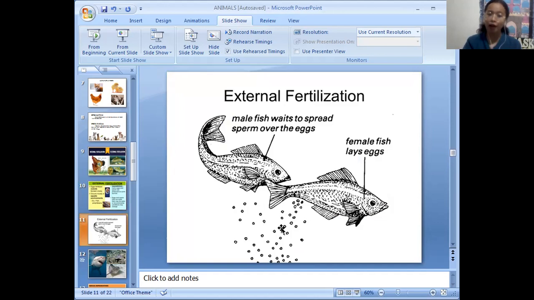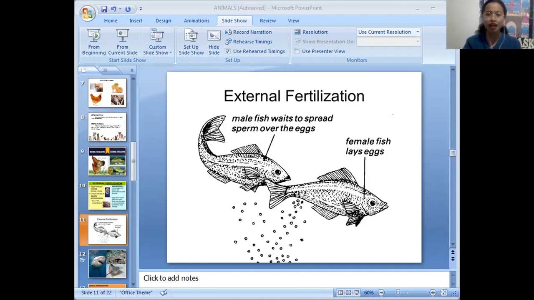And that's the time the egg will fertilize in the water, not inside the mother fish. That's why we call it external fertilization. The process during which eggs and sperm are released into the water and the eggs are fertilized is what we call spawning.